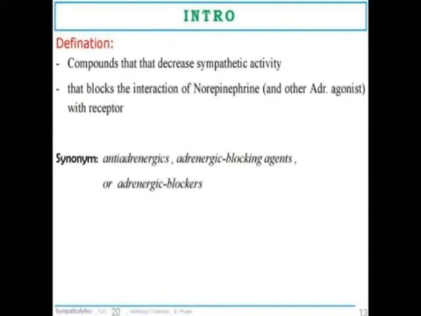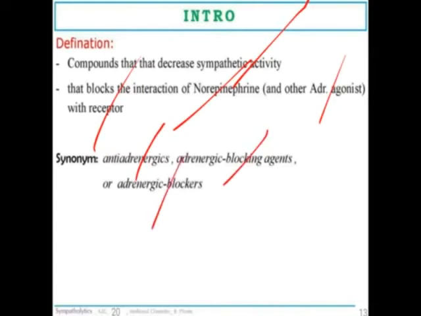What are sympatholytic drugs? They decrease the sympathetic activity, and block the interaction of norepinephrine or adrenaline agonists with the receptors. So these drugs are called antiadrenergic drugs, sympatholytic drugs, adrenergic blocking agents, or adrenergic blockers.